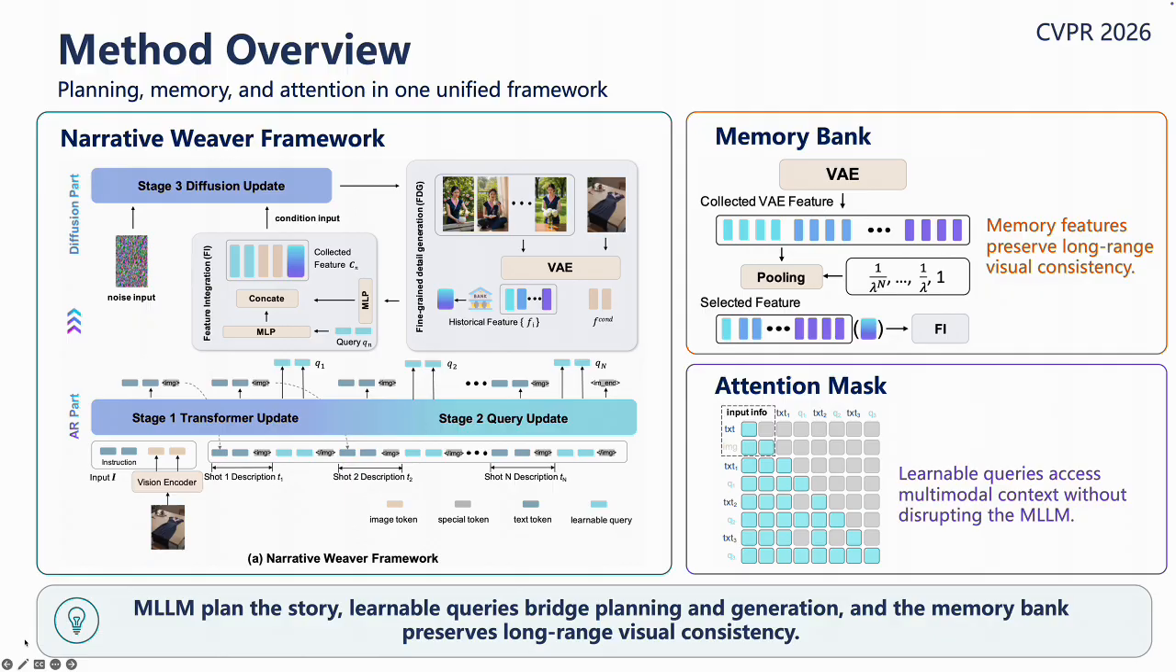Third, we design a dynamic memory bank. The memory bank stores features from previously generated frames. During generation, these memory features are reused to preserve fine-grained visual consistency, such as identity, appearance, style, and environment. On the right, the attention mask controls how text tokens, image tokens, and query tokens interact. This allows learnable queries to access multimodal context without disrupting the original MLLM behavior. In short, the MLLM plans the story. The learnable queries connect planning and generation, and the memory bank preserves long-range consistency.